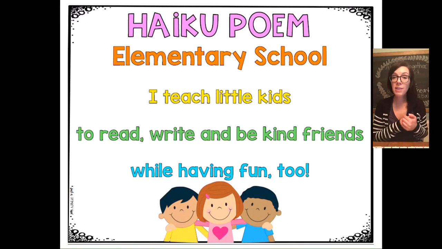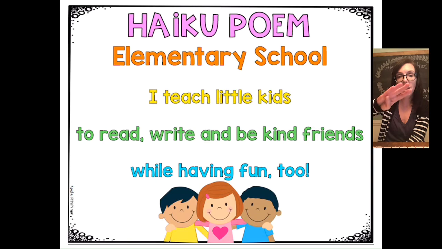Okay, so let's take a look at this example of a haiku poem. So you can see it has 3 lines, but let's take a look at that first line and let's see if it has 5 syllables like we talked about. So let's try it. I teach little kids. That's 5. I teach little kids. So it has 5 syllables in it.